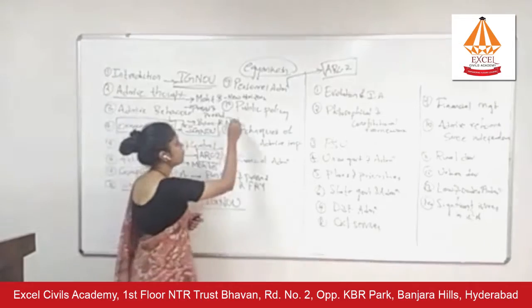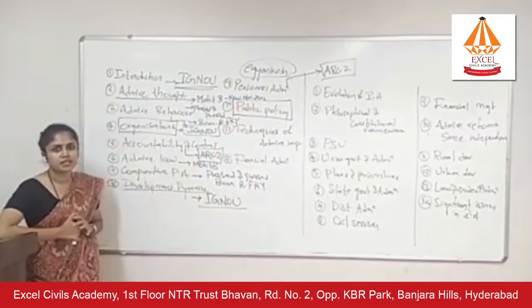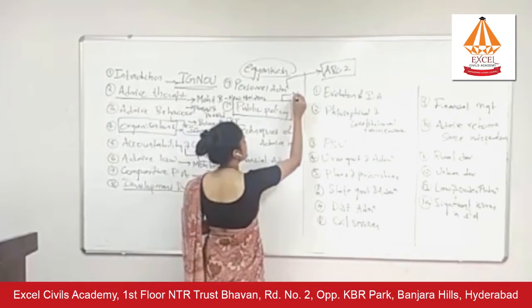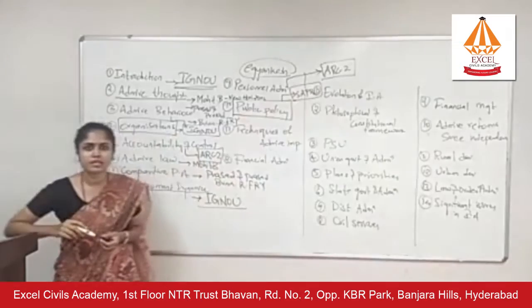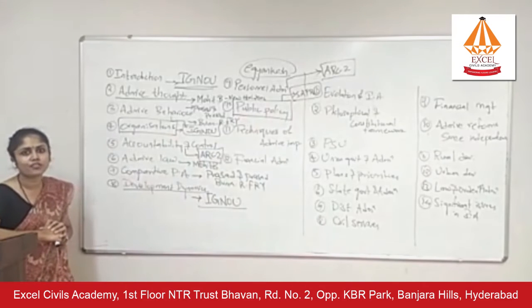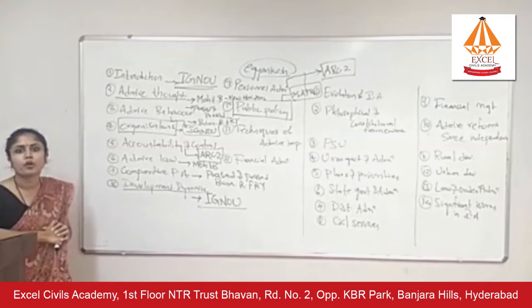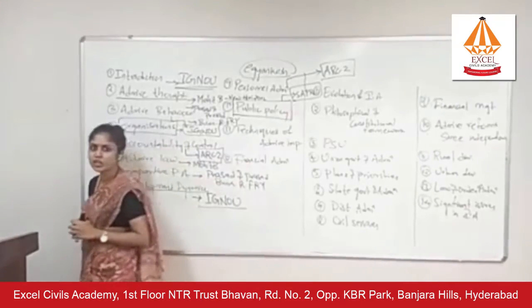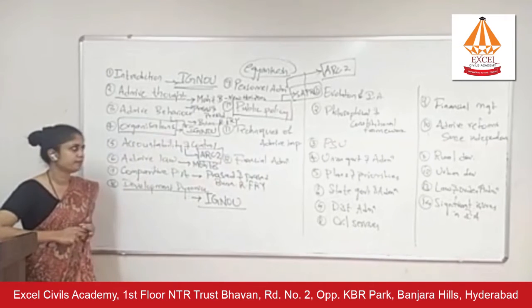Then you have the public policy chapter, again a chapter which most of you will leave, but don't commit that mistake. For public policy, the source is Sapru, which is the author's name. He has written one book on public policy. Try to go through that book. You will get a theoretical understanding of various public policy models and the challenges in policy formulation and policy implementation. So for chapter 10, go through Sapru. There is also IGNOU material on public policy. Go through both of these and compile it in your own notes.